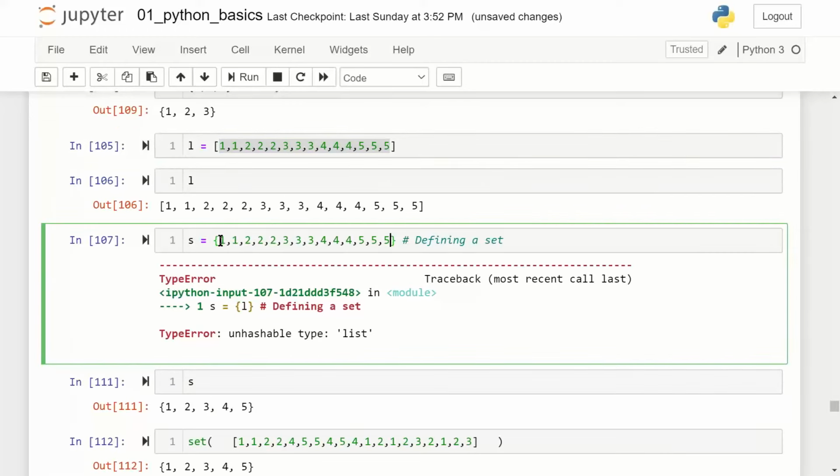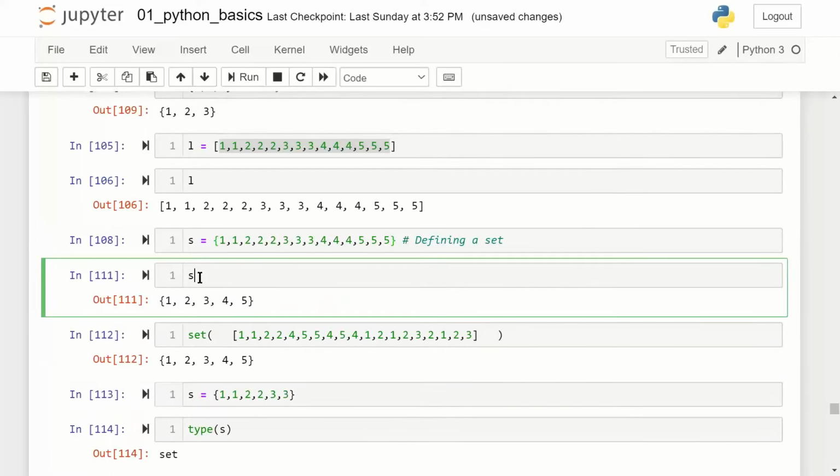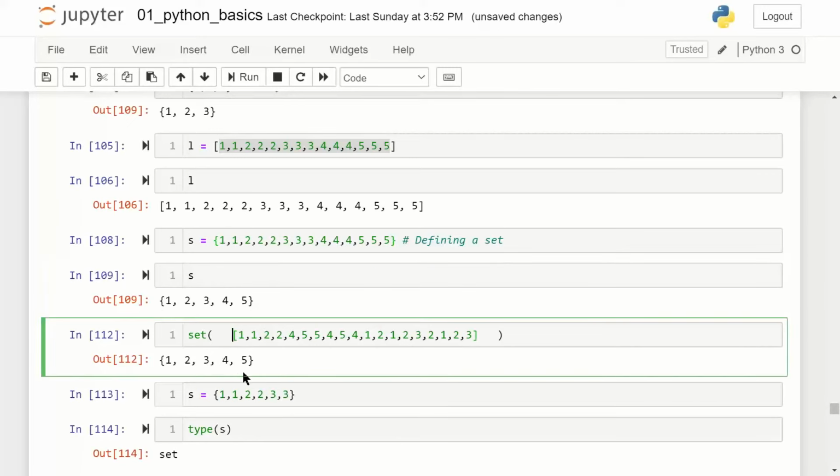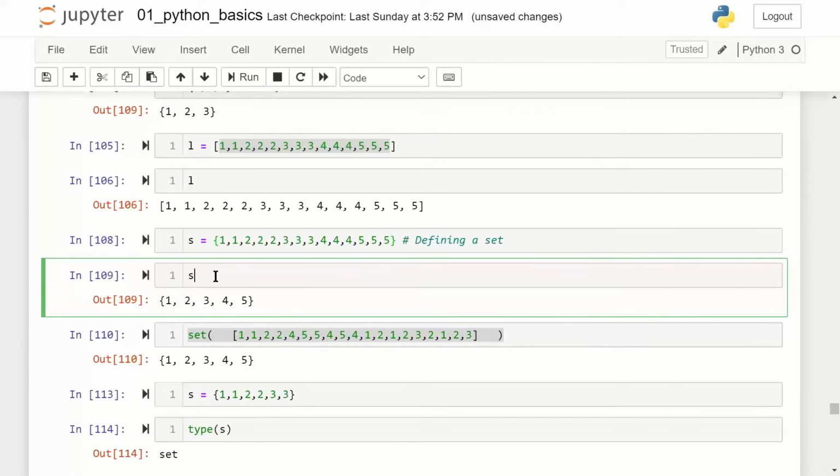But if I have a certain set of values which I pass to a set, and then I see what the values in it are, it just says 1, 2, 3, 4, 5. Here I need to use a function. The mistake I made was that I did not use a function.